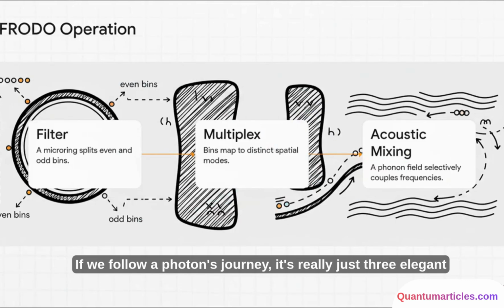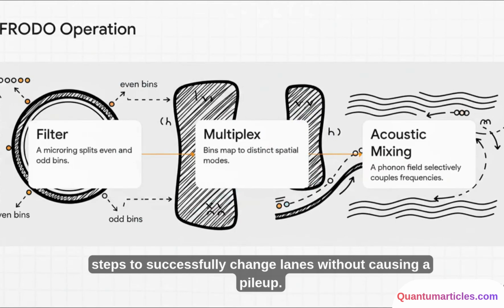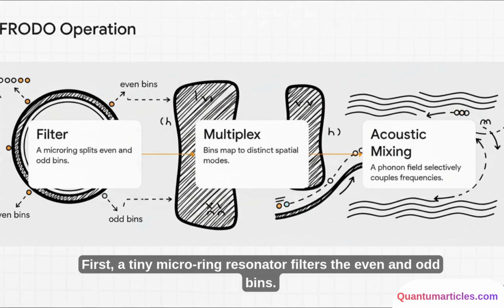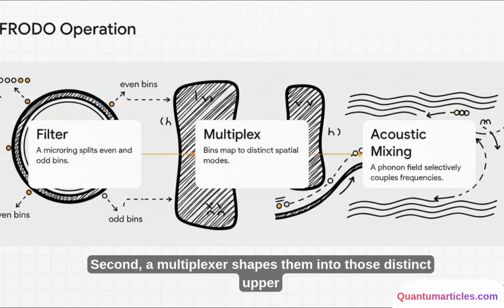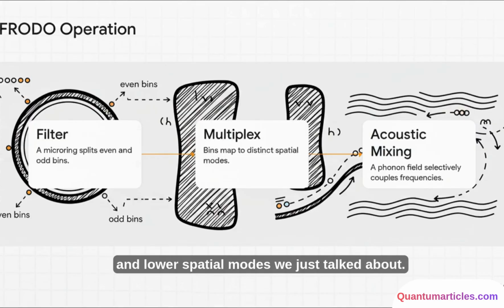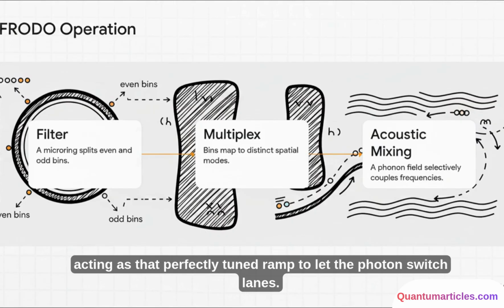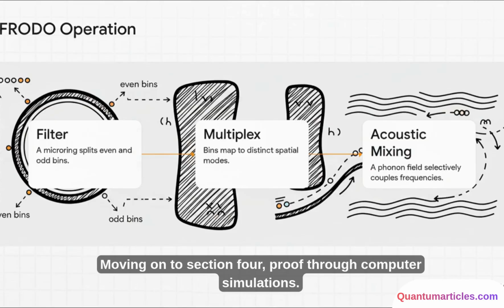If we follow a photon's journey, it's really just 3 elegant steps to successfully change lanes without causing a pileup. First, a tiny microring resonator filters the even and odd bins. Second, a multiplexer shapes them into those distinct upper and lower spatial modes we just talked about. And finally, the acoustic phonon field kicks in, acting as that perfectly tuned ramp to let the photons switch lanes without leaking into the rest of the system.